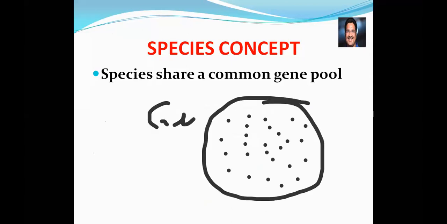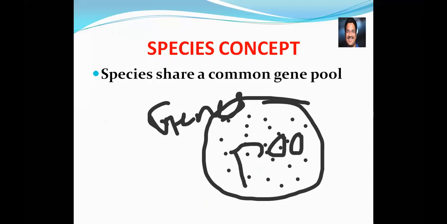In general, we say 30,000 genes are present. The total number of genes present in the human being is said to be the gene pool. Pool means group.